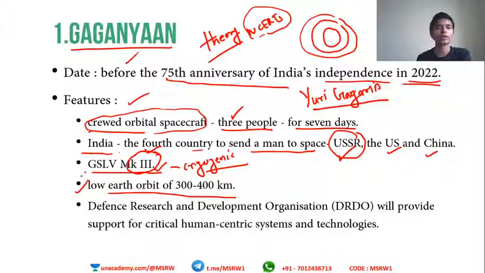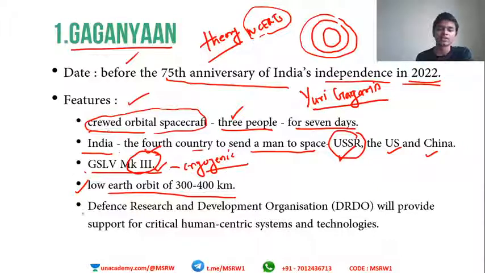These are factual points that you will have to remember. When a question comes in UPSC, they will combine some of these points and try to trick you. For example, they will say the GSLV Mark III will deliver Gaganyaan into the upper Earth orbit or a higher Earth orbit. That is wrong. You will remember lower Earth orbit. Just try to remember these points. That's it. No need to connect or make a story out of it.